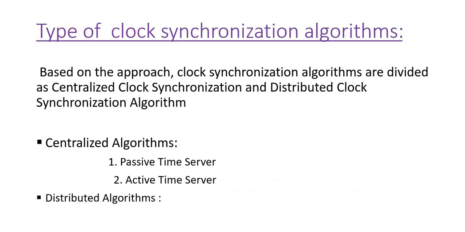First, see the centralized algorithm. There are mainly two parts: first is the passive time server and second is the active time server. In the passive time server, each node periodically sends a request message to the time server to get the accurate time. In the active time server, the time server periodically broadcasts its clock time, and other clocks receive the message and readjust their local clock accordingly.